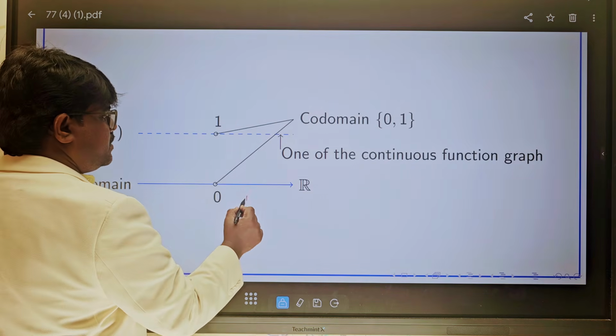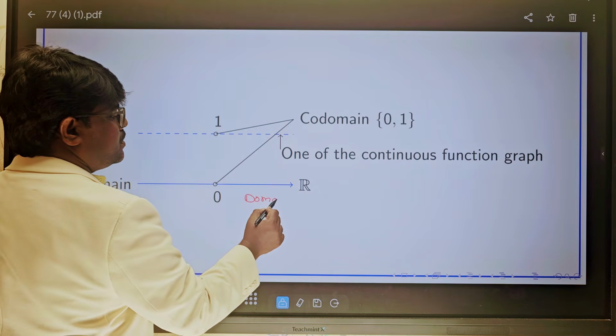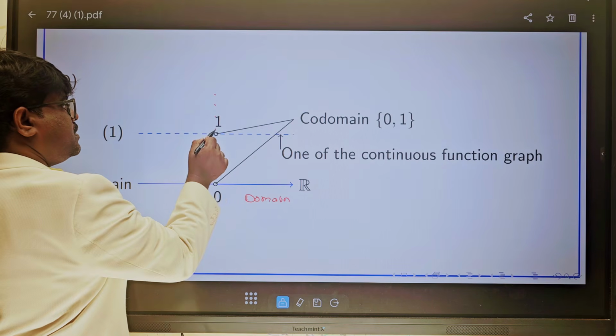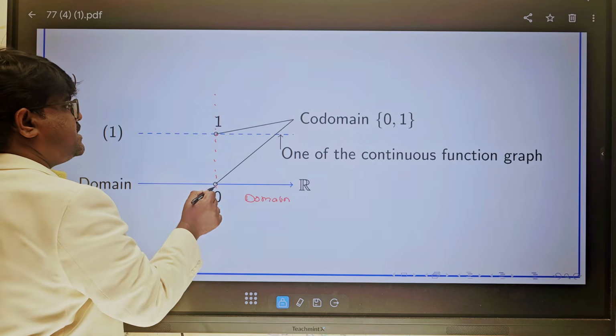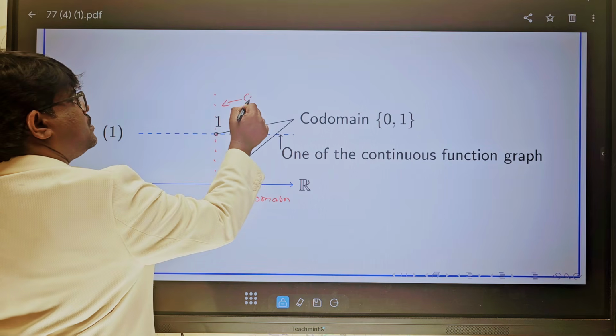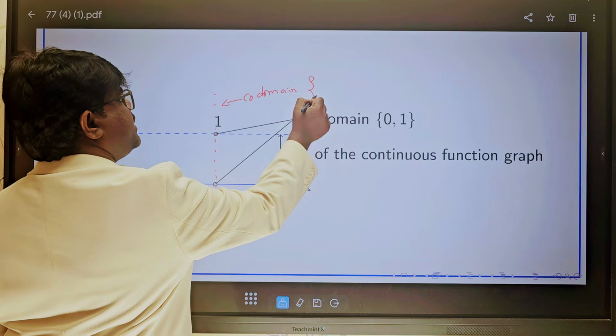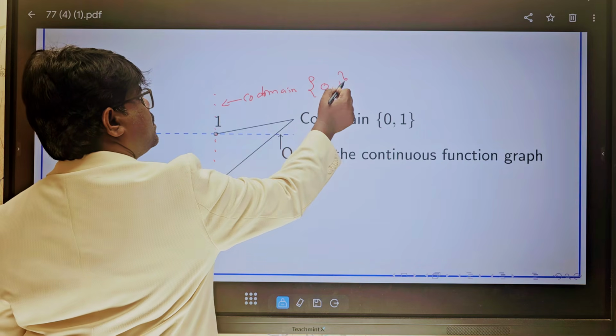This is the domain, and this is the codomain. Consider this as the y-axis, but for the codomain they have told only 0 and 1.